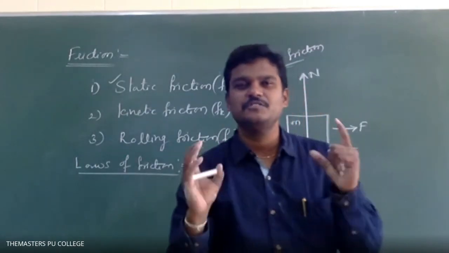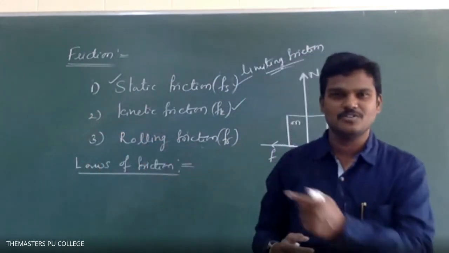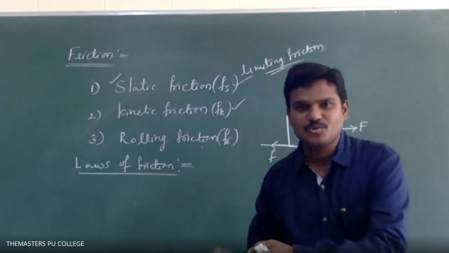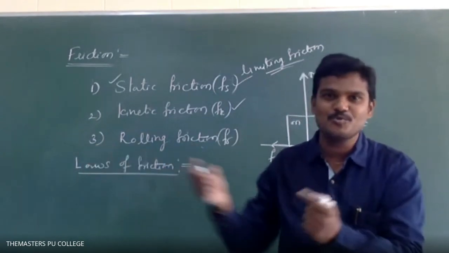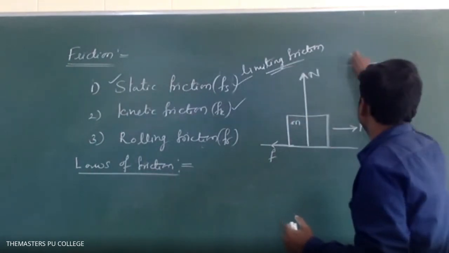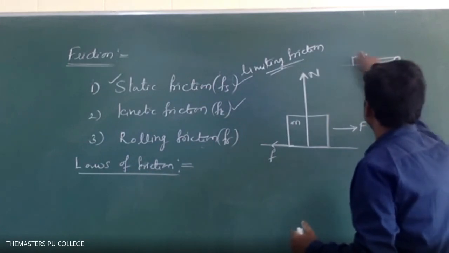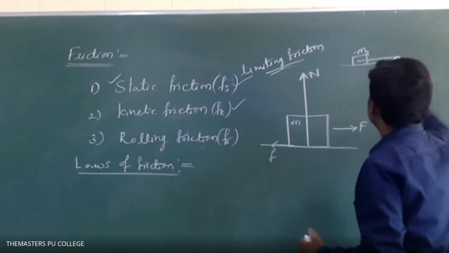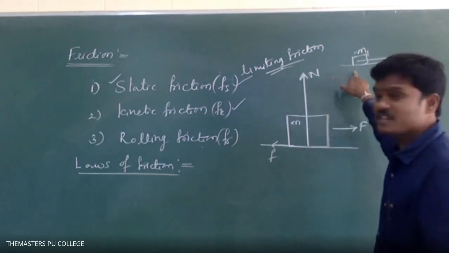Just imagine a block placed on a horizontal surface, and one more block is connected through a pulley, and you increase the load slowly. For a particular amount of load, will the block be ready to move or not? I think you know from previous concepts, one block, one more block. If this is M1 and this is M2 and the two have the same masses, maybe this block is ready to move.